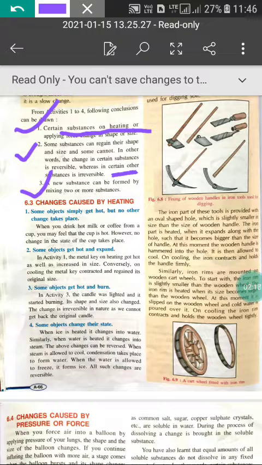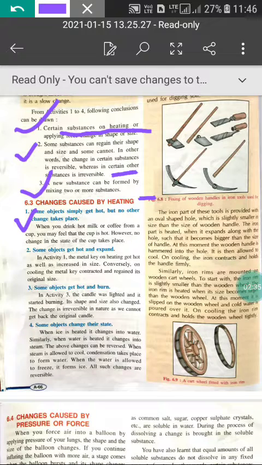Third, new substances can be formed by mixing 2 or more substances. So, changes caused by heating. What are the changes caused by heating?